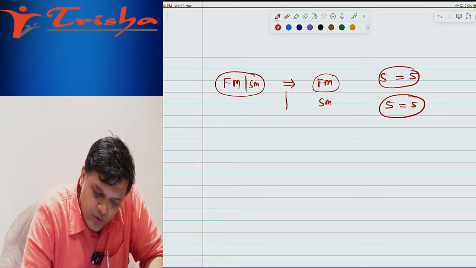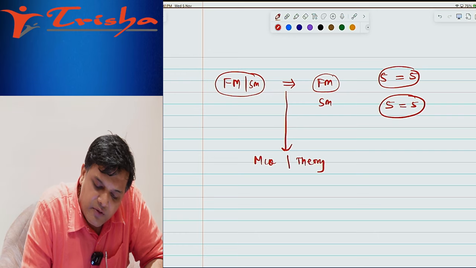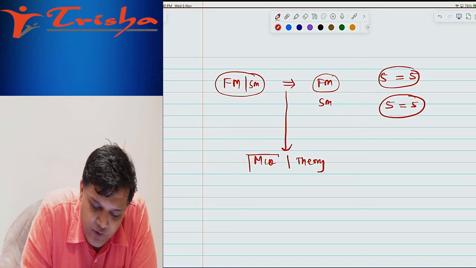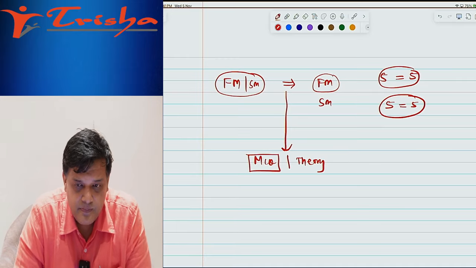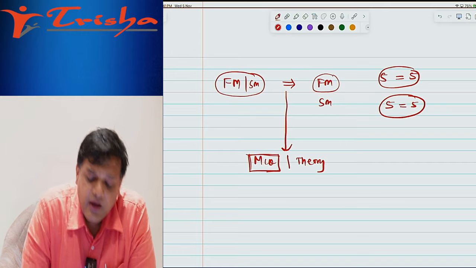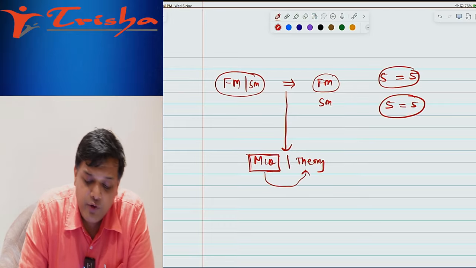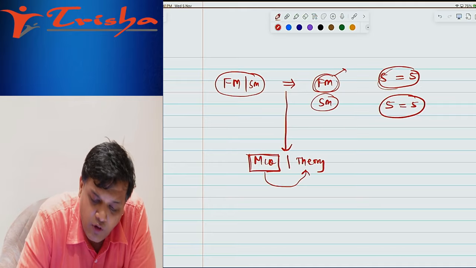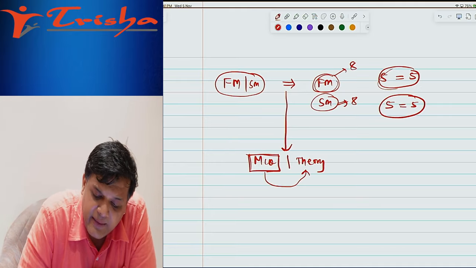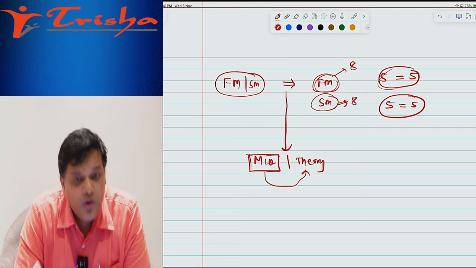And in this, one more approach: whether we should solve MCQ first or theory first. The suggestion is very clear. Clearly MCQ. Sir, why should MCQ be attempted first? Because MCQ will help you to draft the theory. So if you are attempting FM or SM, first check the MCQs. In FM, you will be getting almost 8 MCQs. In SM, you will be getting 8 MCQs, 7 plus 1: 7 MCQs of 2 marks and 1 MCQ of 1 mark.